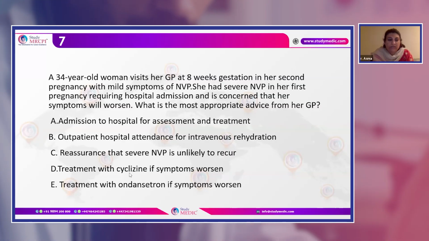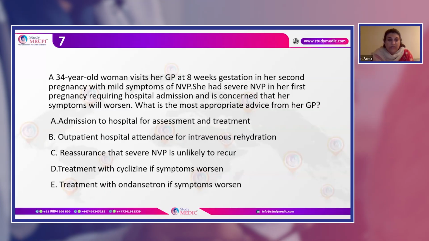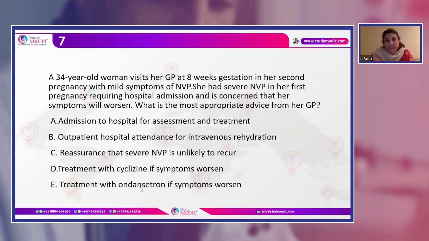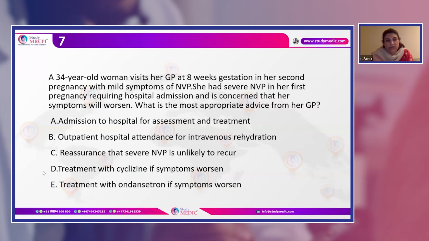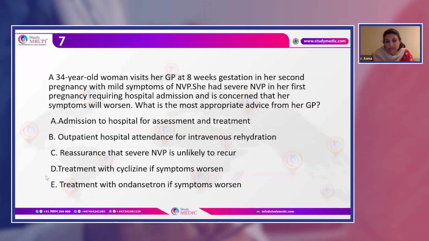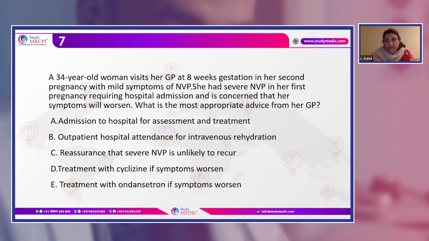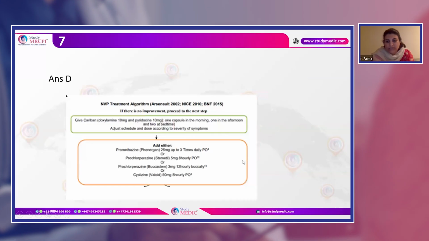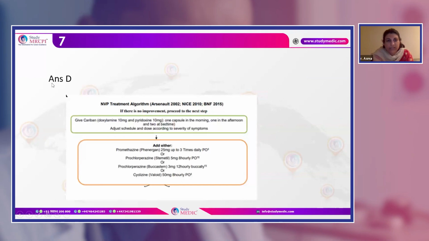cyclizine, which is the antiemetic. And option E is not suitable because ondansetron we usually consider as third line. So the first line is cyclizine. The option that goes best here is D. So we see here. Next slide. Answer is D.